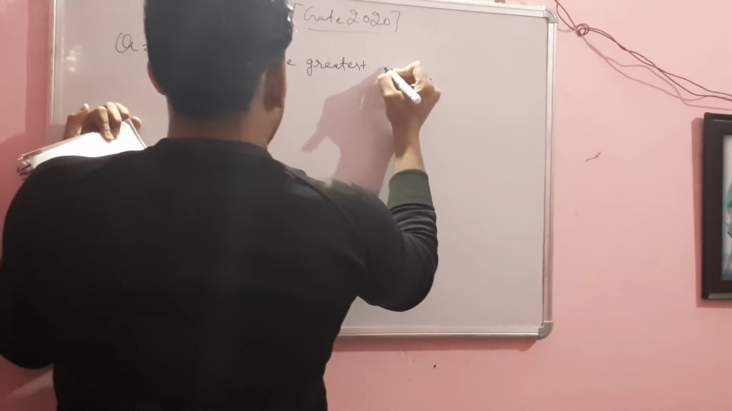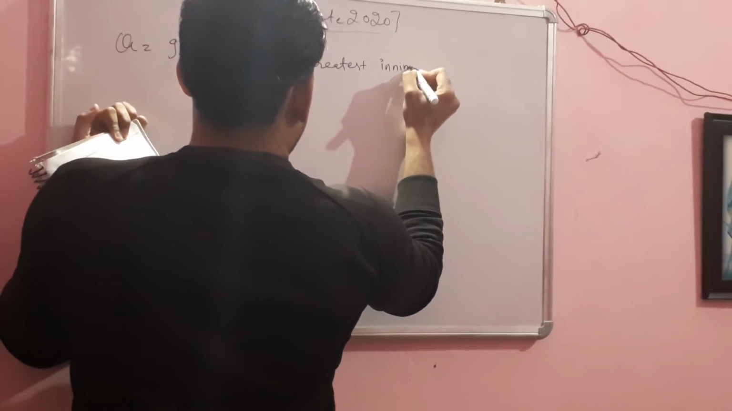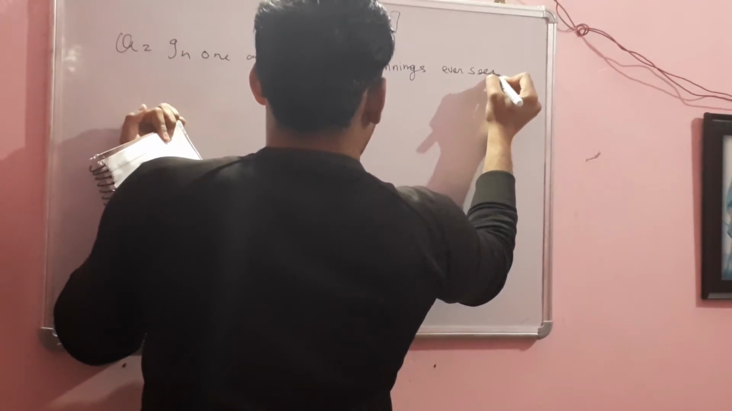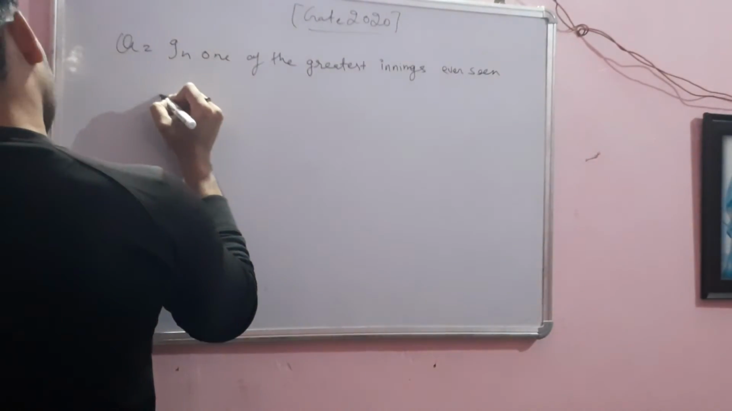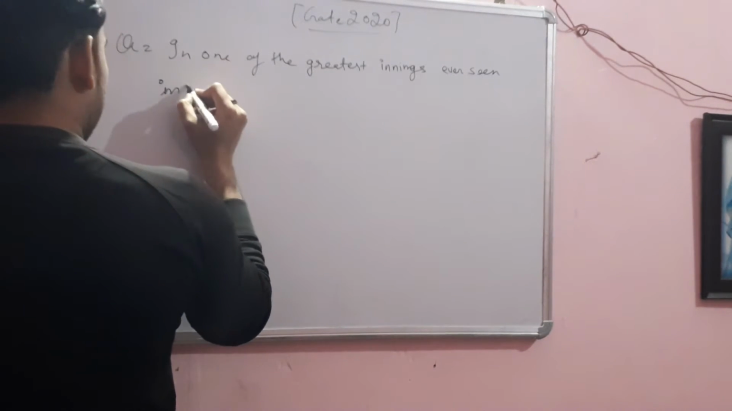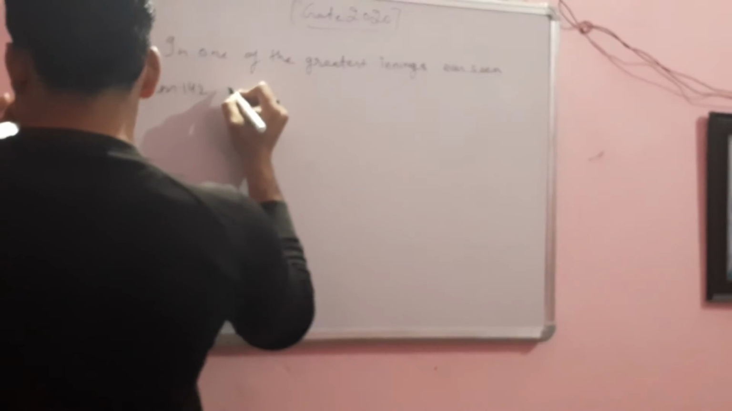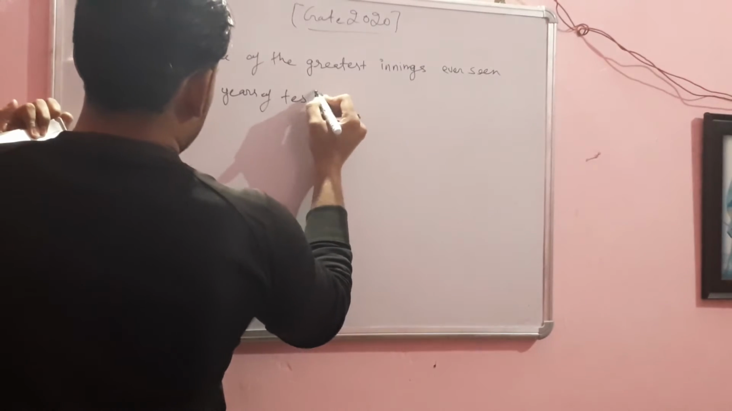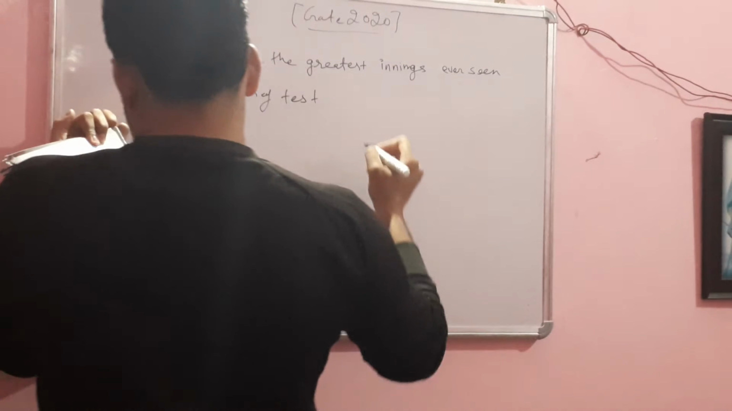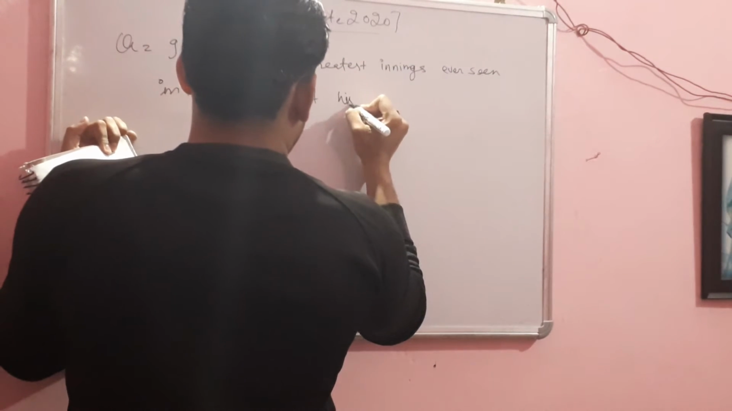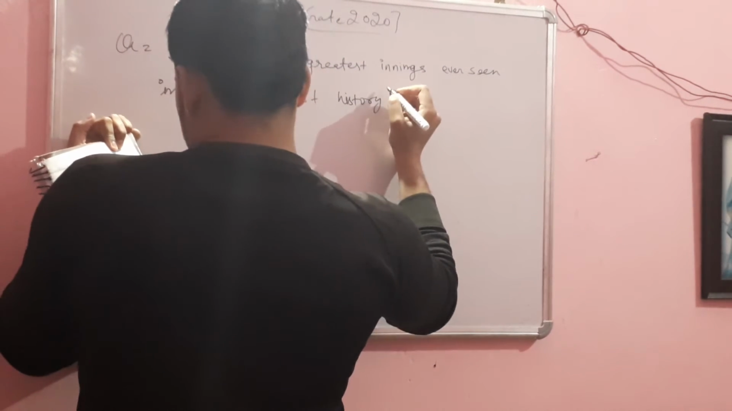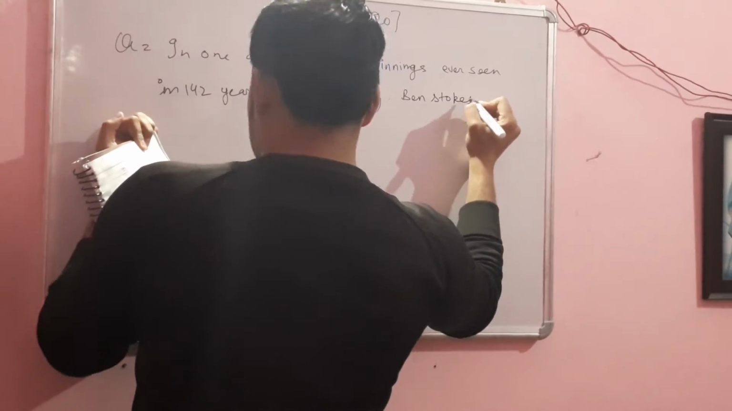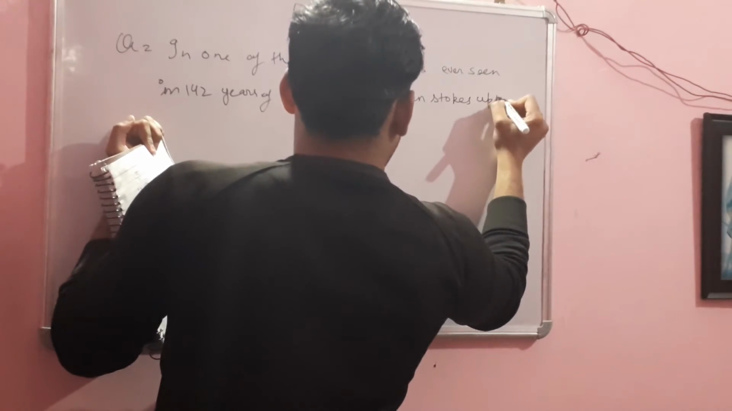In one of the greatest innings ever seen. Are you interested in cricket? This is somewhat related with cricket, okay? 142 years of test history is being made by Ben Stokes. An England player, Ben Stokes, created history here. The name is Ben Stokes, who is from England.